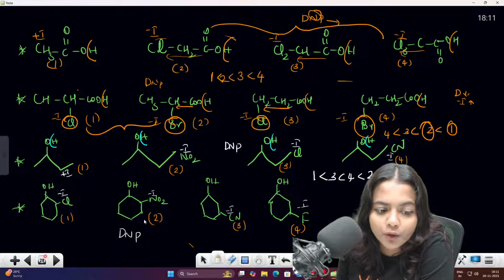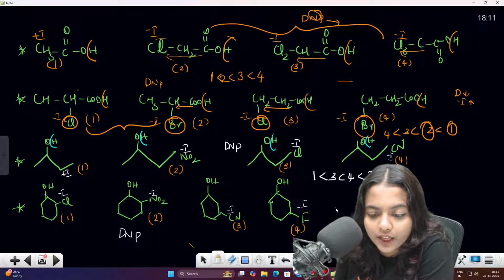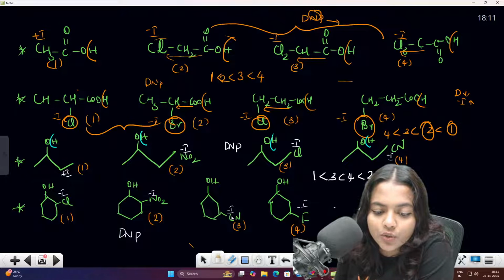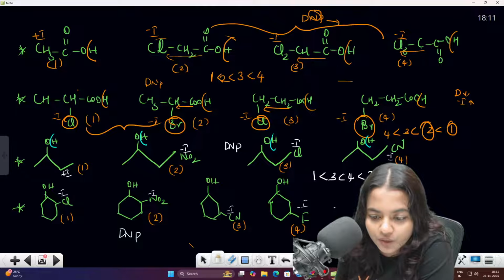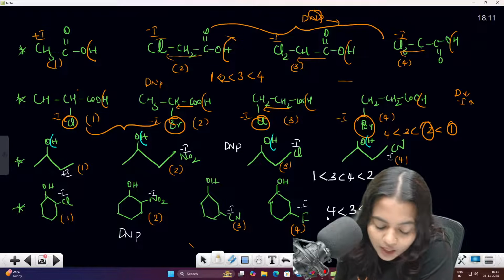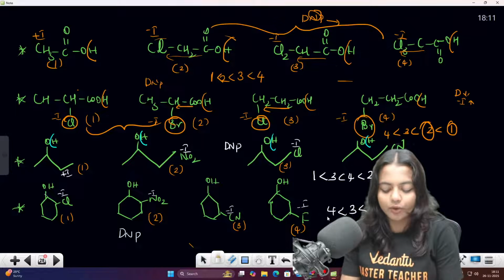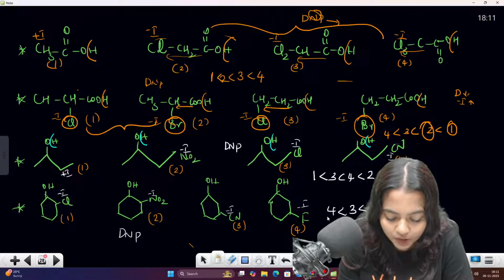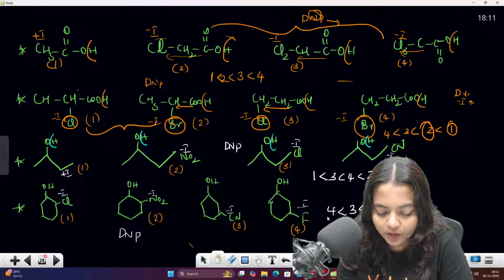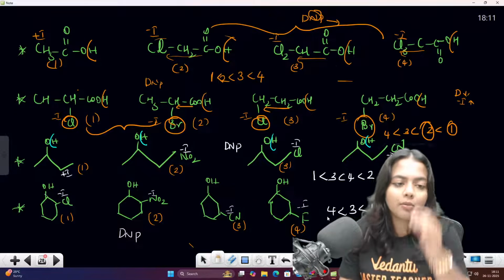Between 1 and 2 we cannot go for the number, so we have to go for the power. Between chlorine and NO2, second one will be having the greatest one, then first one will be coming. Then between these two, which one will be having? This one will be the least one, right? So fourth one will be the least one, then third. 4 3 1 2 will be the answer. Are you getting my point children? 4 3 1 2 will be the answer. புரியுதா பசங்களா? புரிஞ்சிருச்சா இது எப்படி கண்டுபிடிக்கிறதுன்னு? So this is all about the acidic strength.